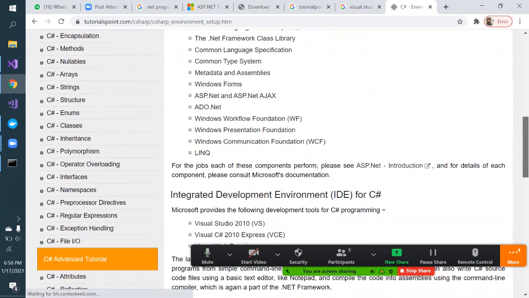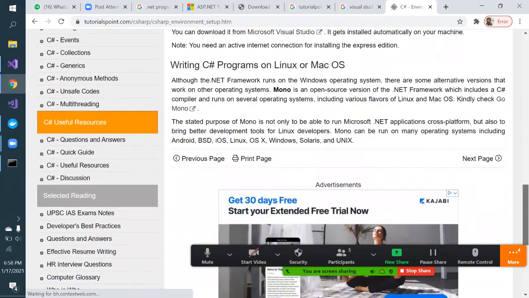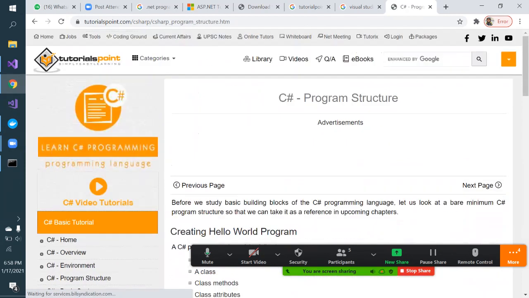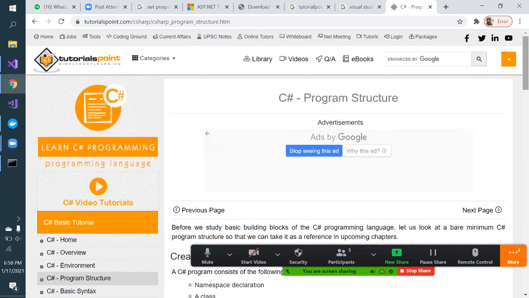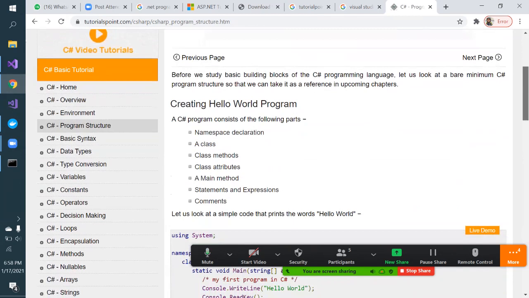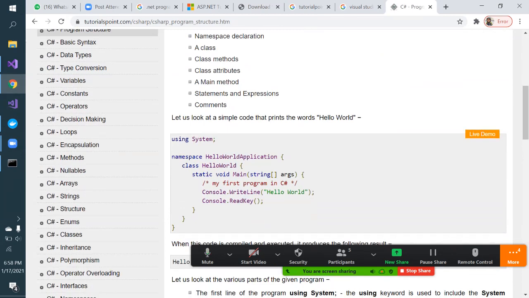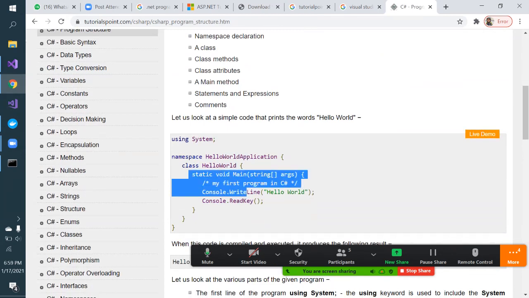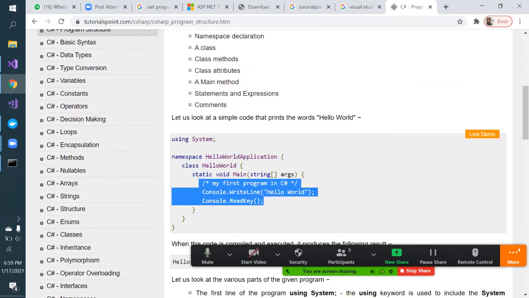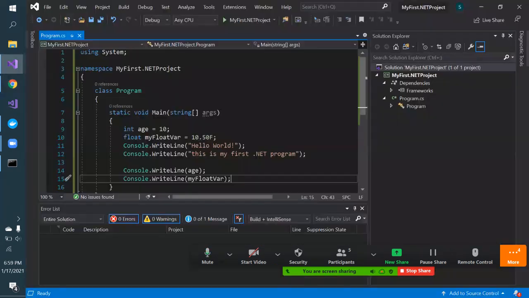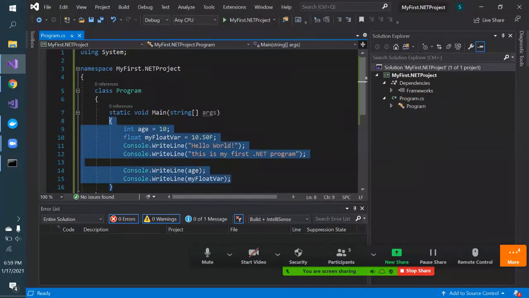So read all this. It will be helpful: if you spend say one month practicing .NET, and tomorrow you go for an interview, they will ask you what .NET is, what you understand by it, what kind of applications you can create, whether you know C Sharp. See these simple programs they are giving you. As you already know how to create a simple console application using .NET, you should refer to those sample programs and type them here.